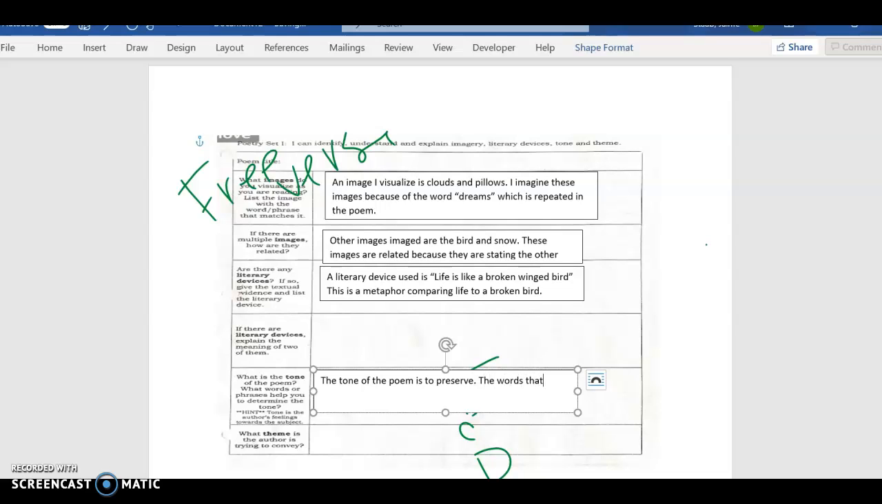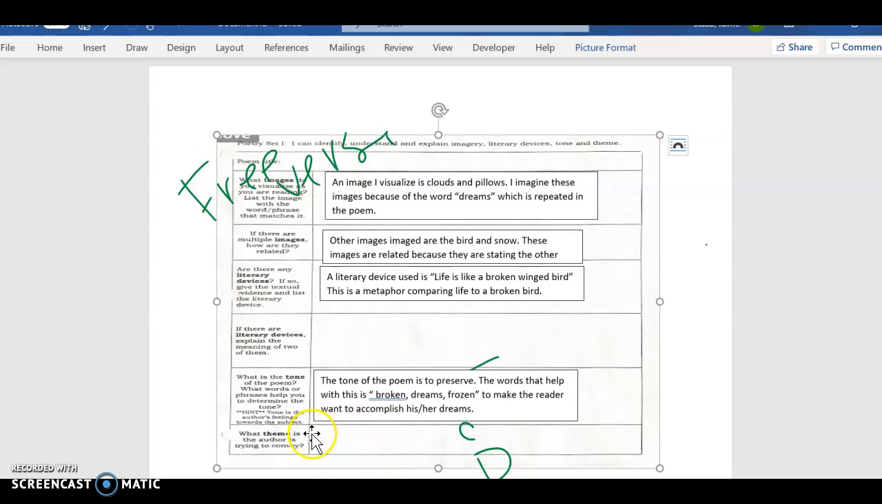The words that help with this are broken, dreams, frozen, to make the reader want to accomplish their dreams, his or her dreams. There we go. So we could say it's persevere, or we could say it is to be successful or to work hard. Those are your accomplishments.